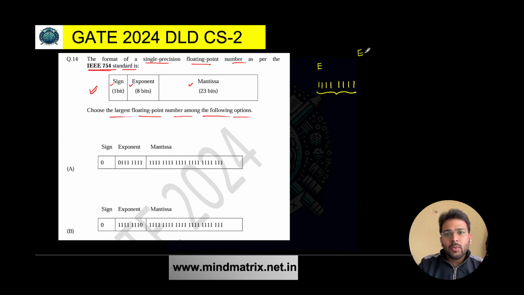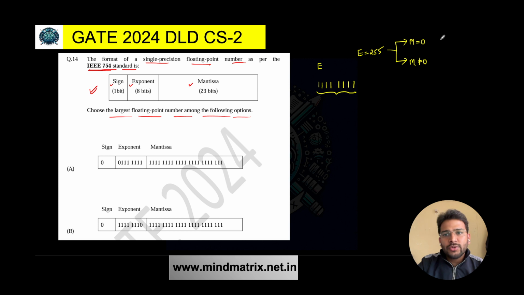If e is equal to 255, because if you have all ones, that means 8 bits, 2 raised to power 8 minus 1, maximum value of exponent can be 255. If you have the exponent as 255, then there are 2 cases possible. First case, when m is equal to 0, and other case when m is not equal to 0.